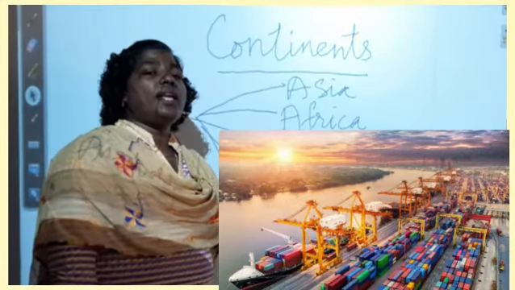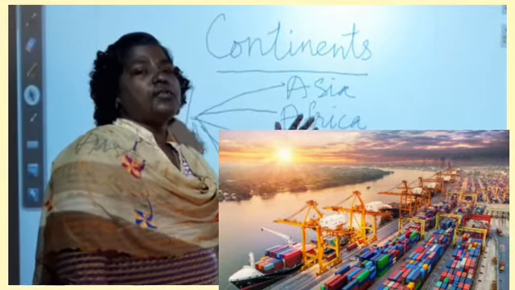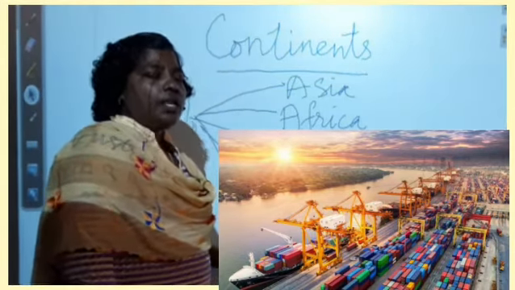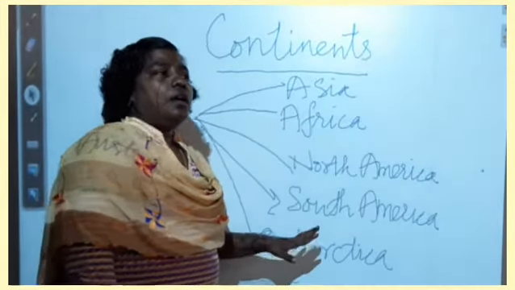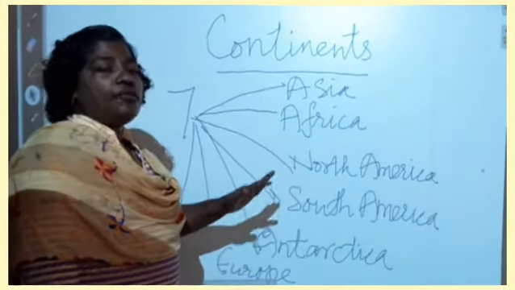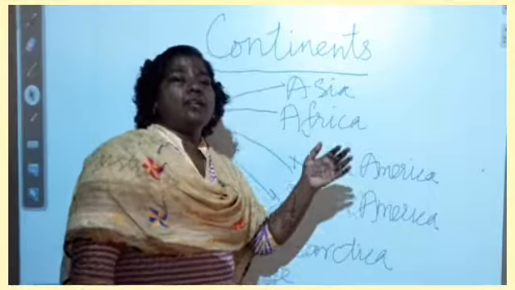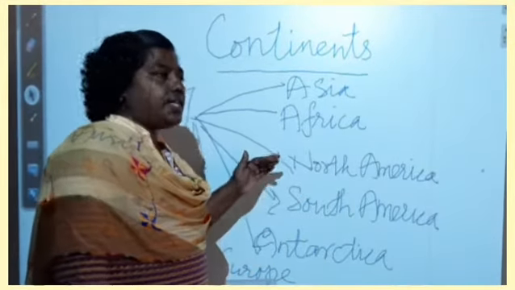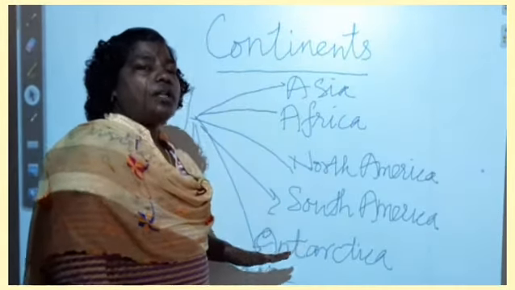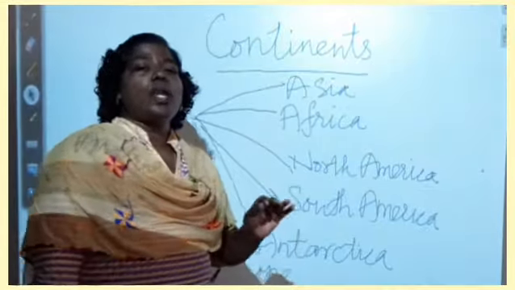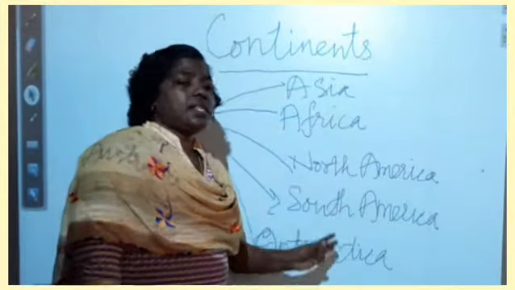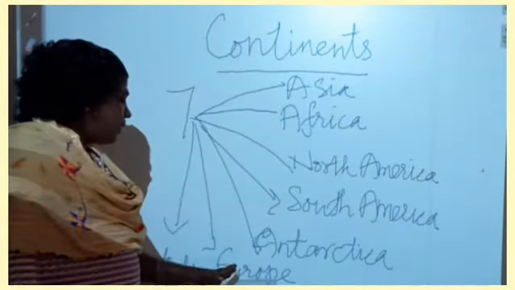So most of the loading and unloading, the exporting and importing of materials, was done on the northern coast of Europe. Many harbor cities are found in the north, and ships come and go, loading and unloading material. So it is an important continent, and there is the Ural Mountains that separate Europe from Asia. That is the importance of the continent Europe.